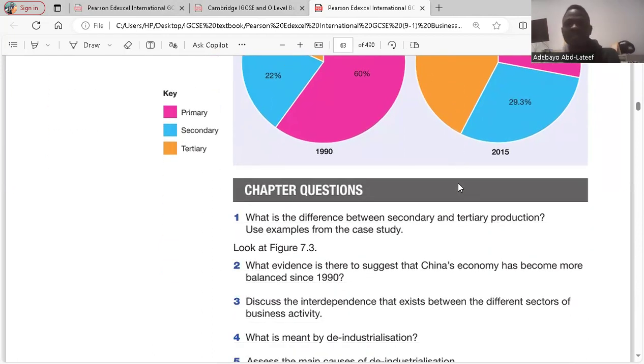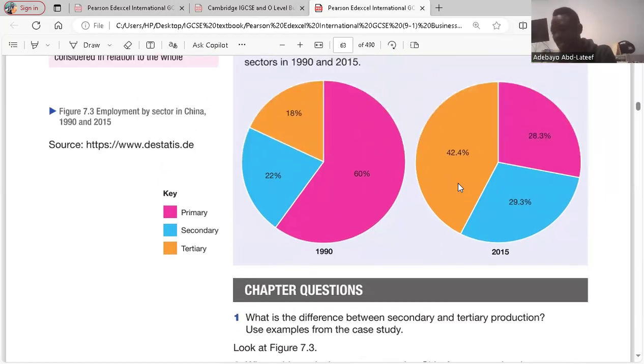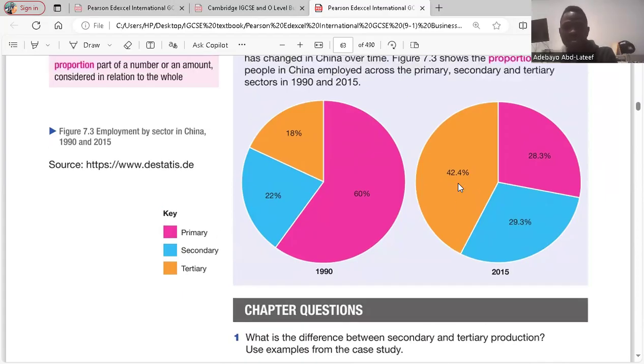Question 2. What evidence is there to suggest that China's economy has become more balanced since 1990? So we have to use the pie chart. Based on the pie chart, Figure 7.3 shows some important changes in the amount of employment in different sectors of the economy between 1990 and 2015. In the primary sector, it was around 60% in the 1990s, but now it has reduced to 28.3%, which is a very good thing for China. Also, the secondary sector in 1990 was 22%, but now it has increased to 29.3%.